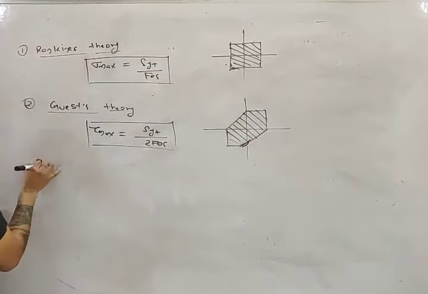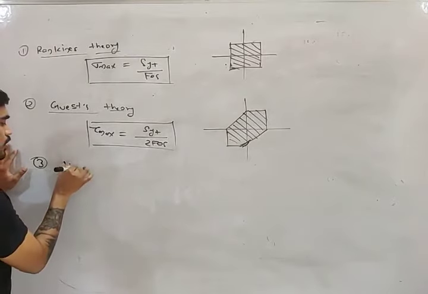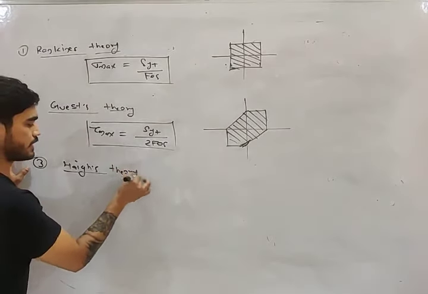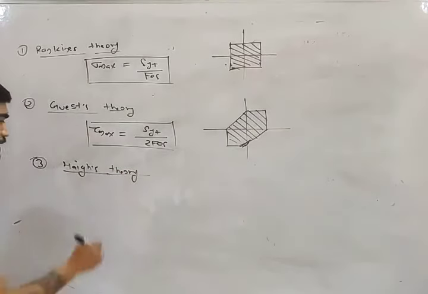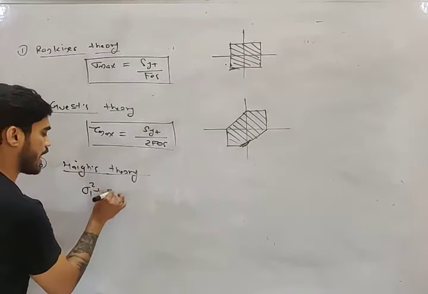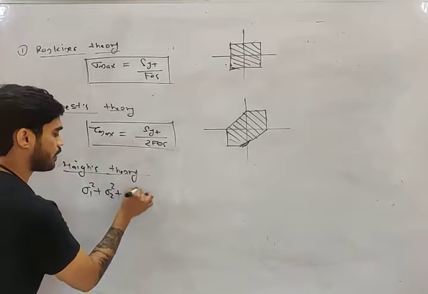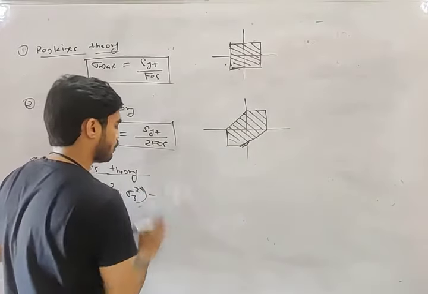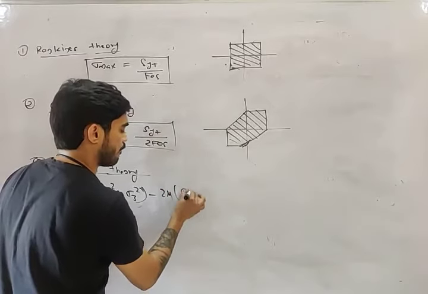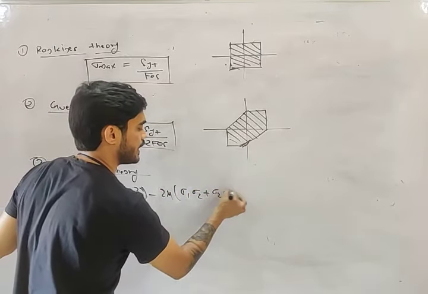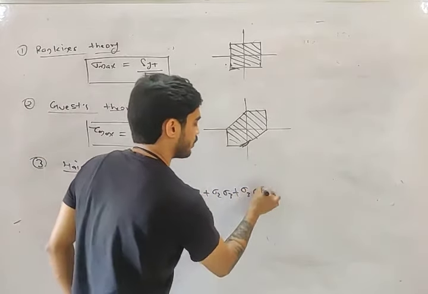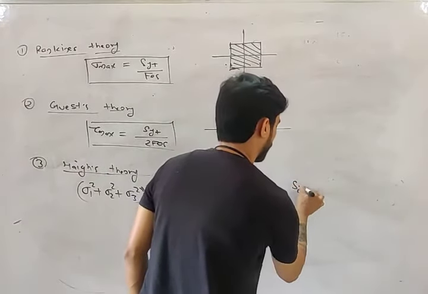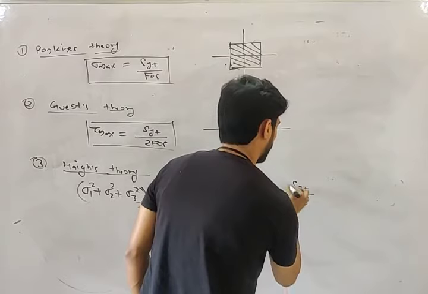The third, Haigh's theory. Today we saw the third theory, Haigh's theory, which is nothing but the maximum strain energy theory. What was the equation? Sigma 1 square plus sigma 2 square plus sigma 3 square, minus 2 mu times (sigma 1 sigma 2 plus sigma 2 sigma 3 plus sigma 3 sigma 1), should be equal to (SYT by FOS) whole square.